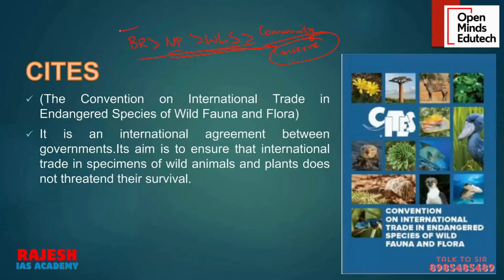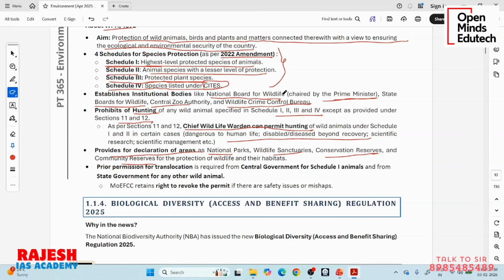So the biosphere reserve is different. It is not under the Wildlife Protection Act. There is no single act for biosphere reserve declaration. The government comes with a declaration based on need. But the declaration of national parks, wildlife sanctuaries, community and conservation reserves comes under the Wildlife Protection Act. Okay, so a state government can make a proposal, or even the central government can recognize these national parks, wildlife sanctuaries and community and conservation reserves under this Wildlife Protection Act.